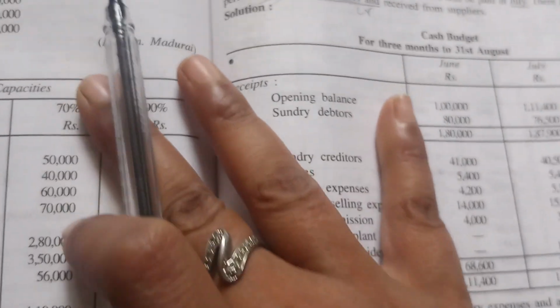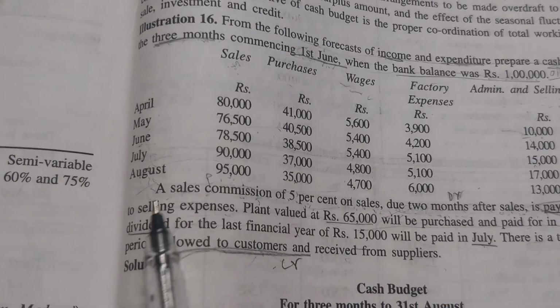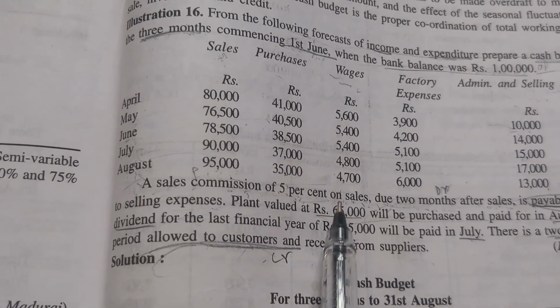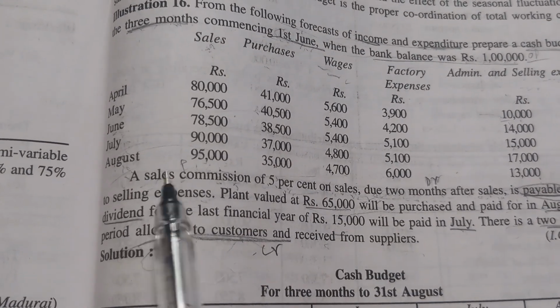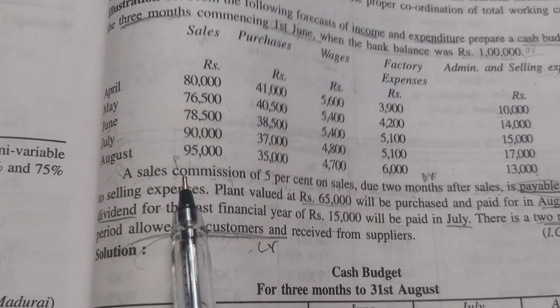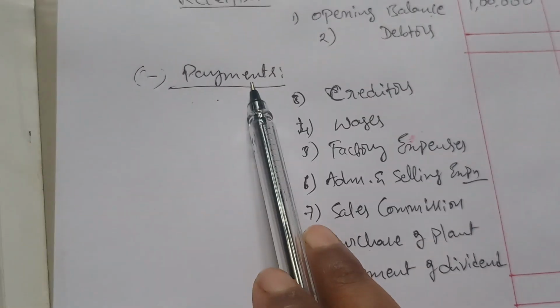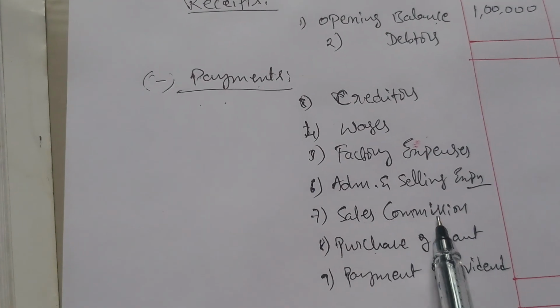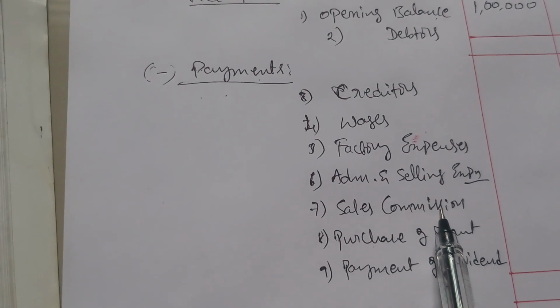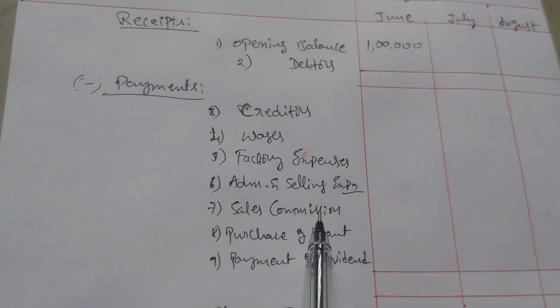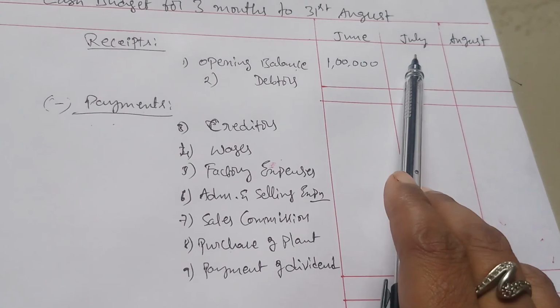Okay, so next I'll come to the sales commission of 5% on sales. This one I'll take as sales commission, which is a payment, so I'm taking it in the payments column. He is telling 5% sales commission for the months of June, July and August.